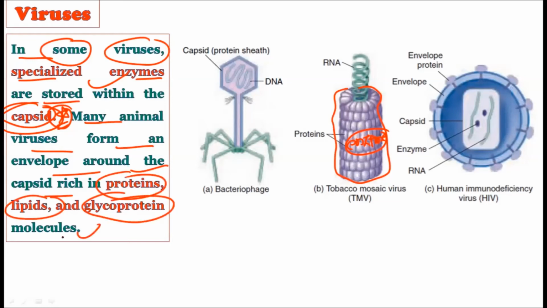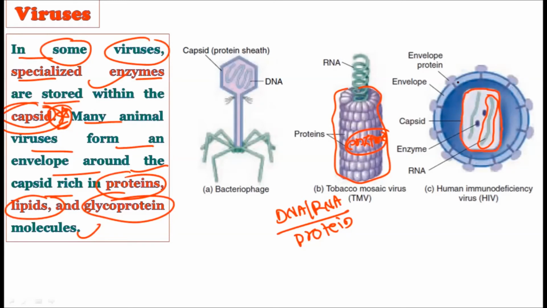Now consider this. Generally, when we talk about the virus structure, there is either DNA or RNA, plus the protein. This is the overall structure. But some viruses also contain enzymes. And some viruses have a capsid inside. Now observe this HIV virus. This is the genetic material, linear. And here we have the capsid. So this is the virus.